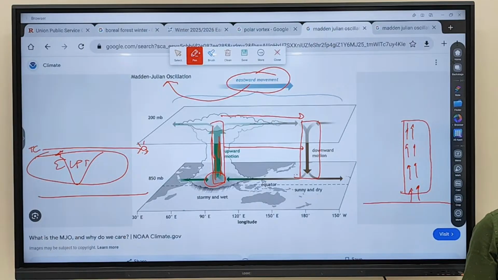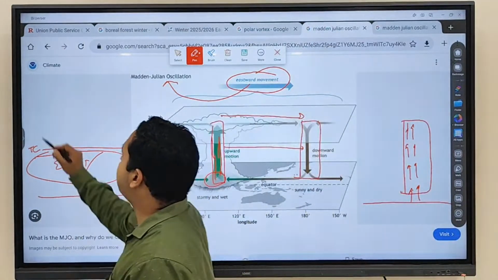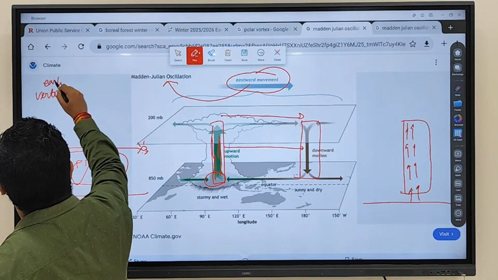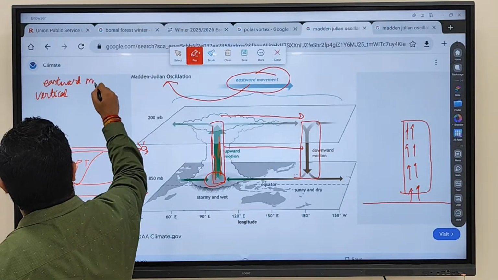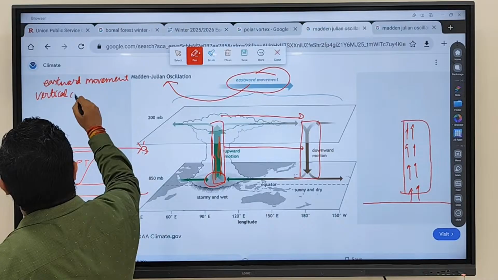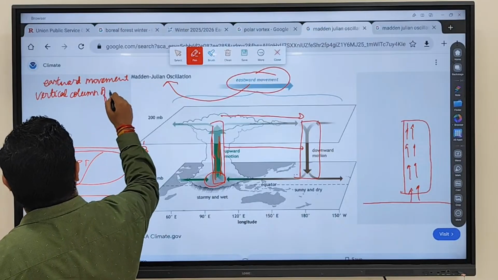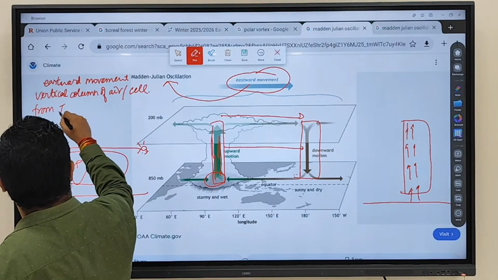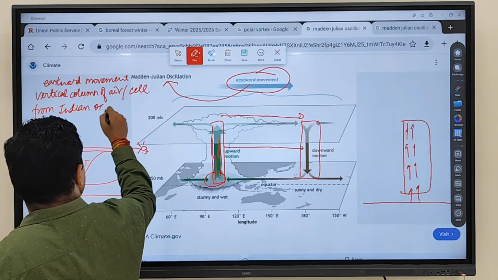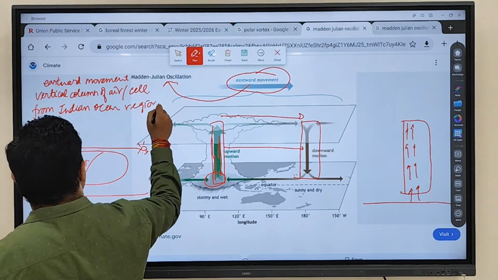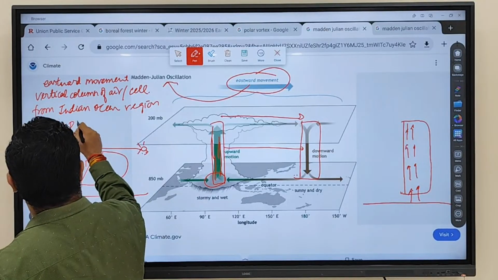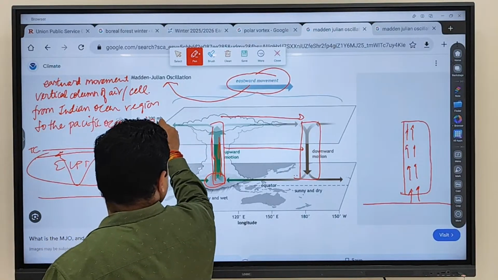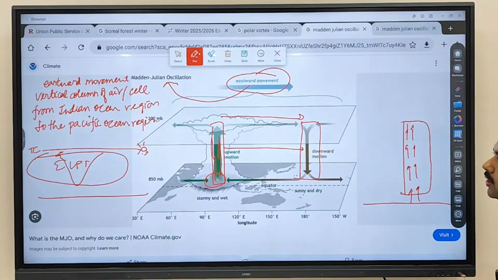So the Madden-Julian oscillation is the eastward movement of a vertical column of air or cell from the Indian Ocean region to the Pacific Ocean region.